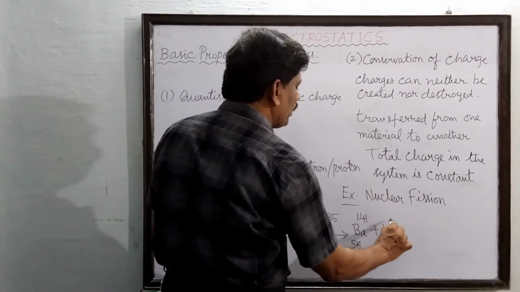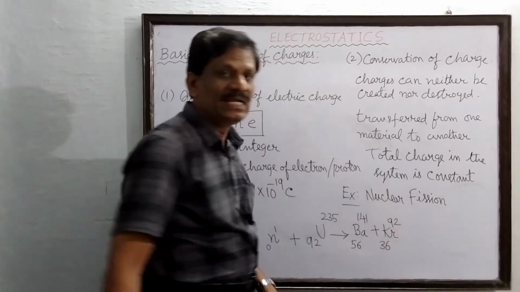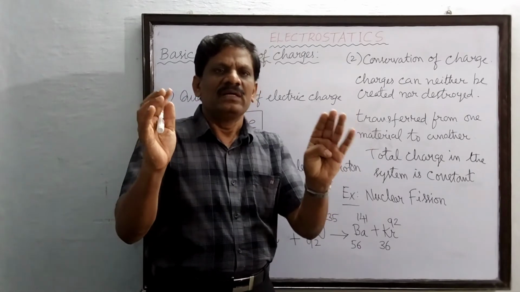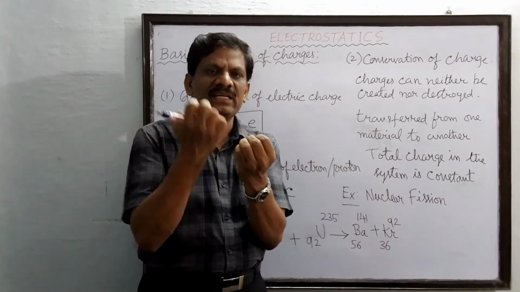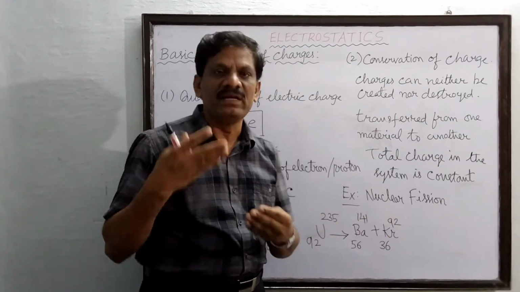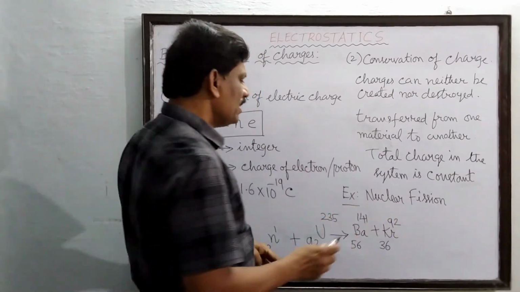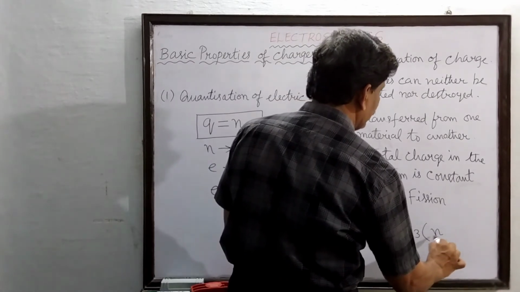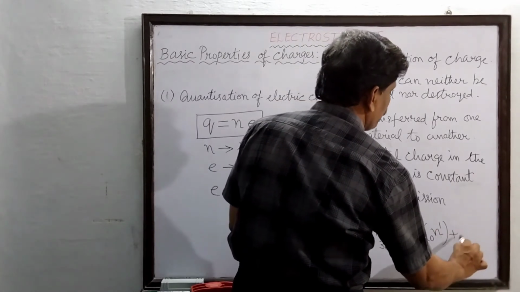Barium's mass number is 141 and krypton's is 92. When it breaks, the binding energy which was binding them together as uranium comes out along with the release of additional neutrons. In this process 3 neutrons are released, plus energy.